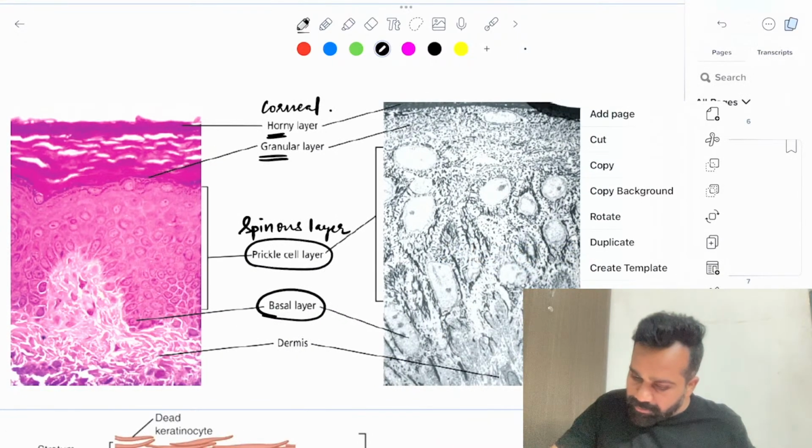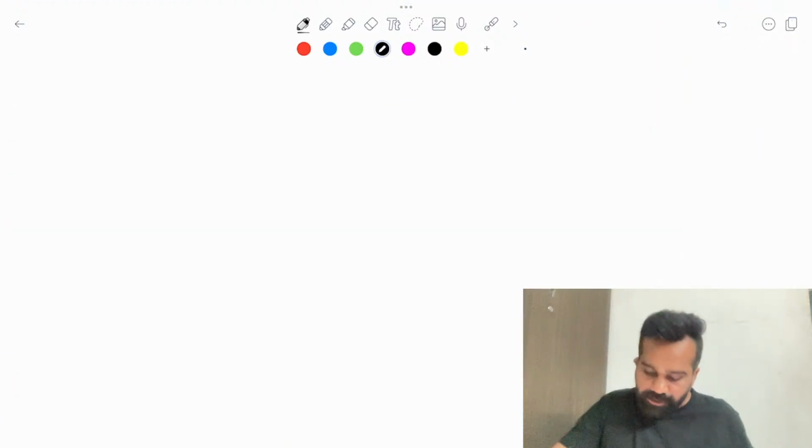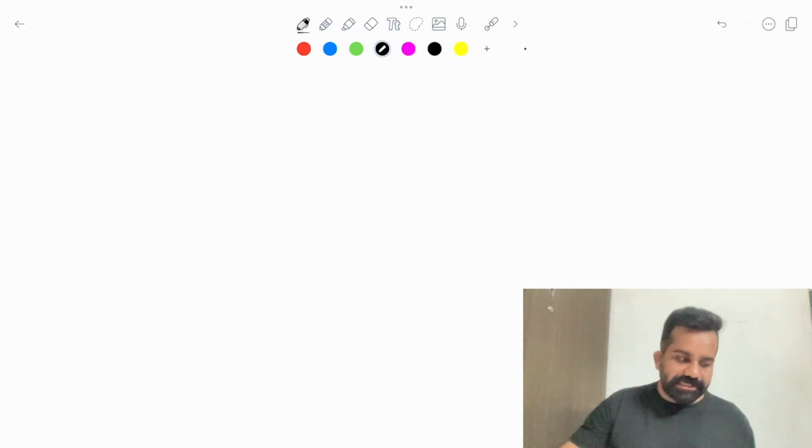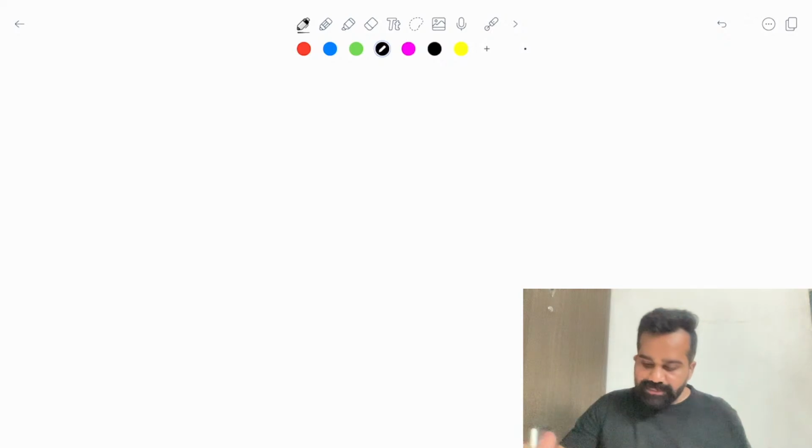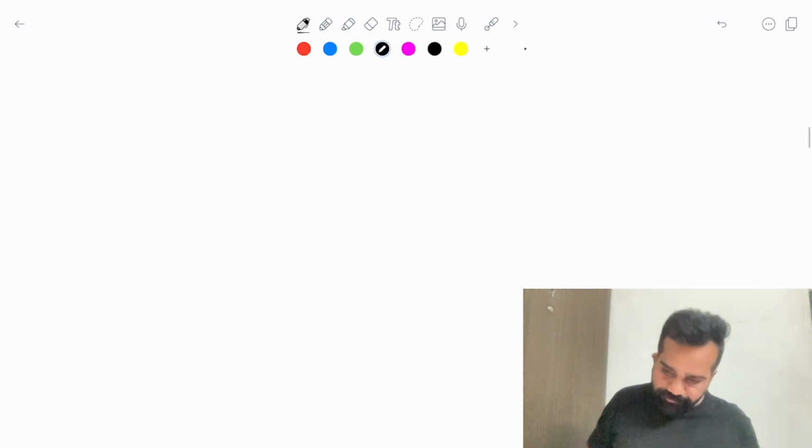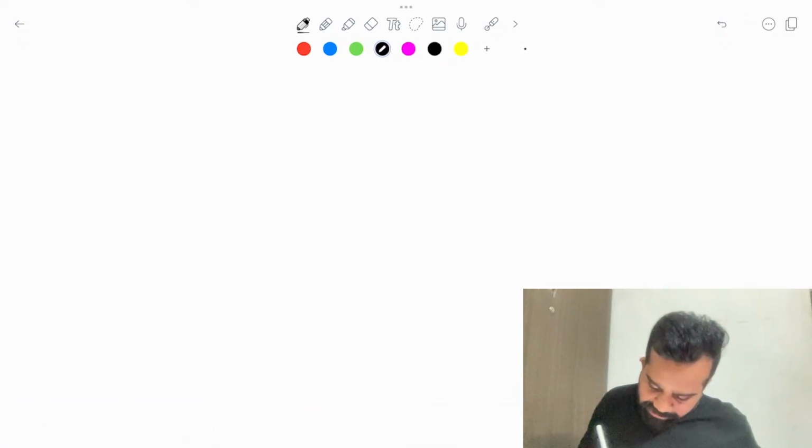So what I will be doing is, I will draw a graphical representation of all these layers of the skin. I will draw them from the lowermost corner. So suppose this is the basement membrane.